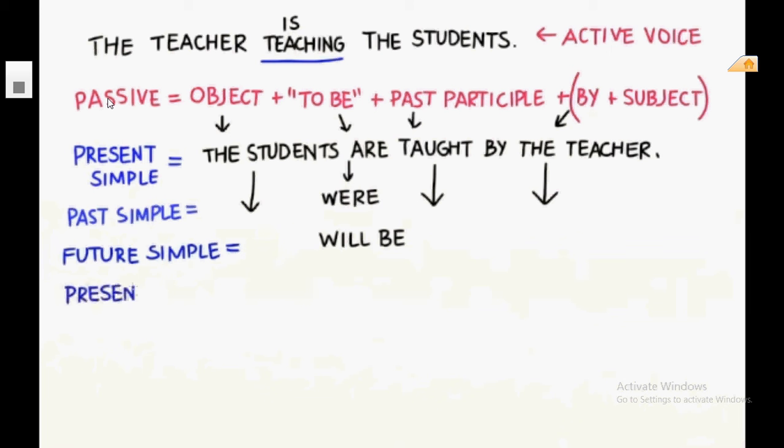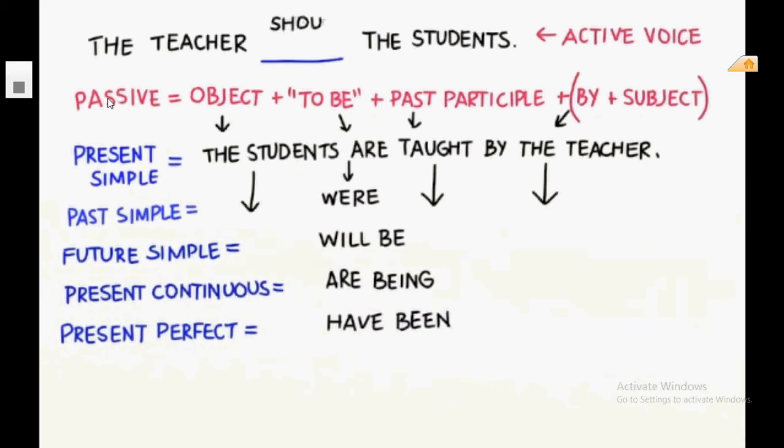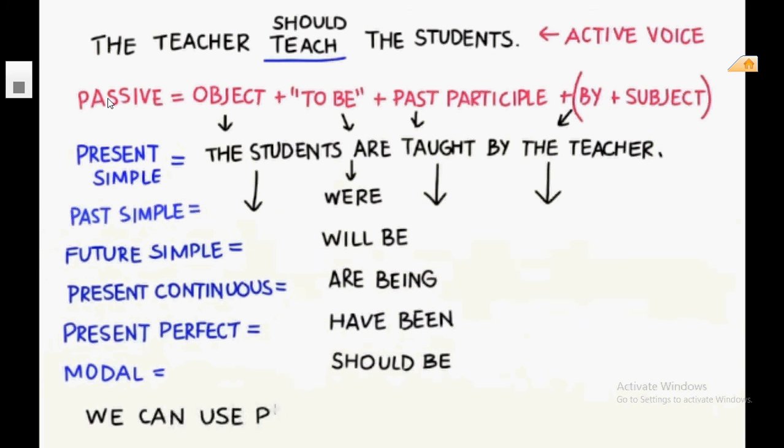Let's try the present continuous. The students are being taught by the teacher. And now let's try the present perfect. The teacher has taught the students. In passive voice, we say the students have been taught by the teacher. And the modal verb, the teacher should teach the students. In passive voice, we say the students should be taught by the teacher. We can use passive voice in every tense.